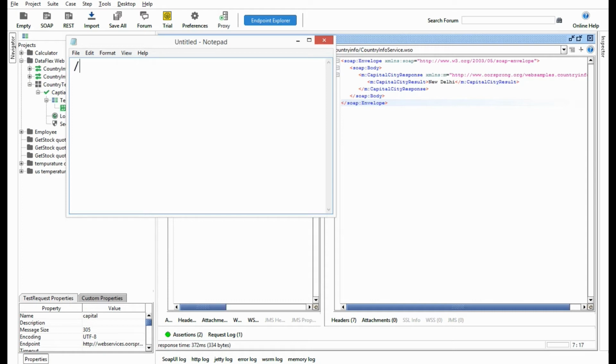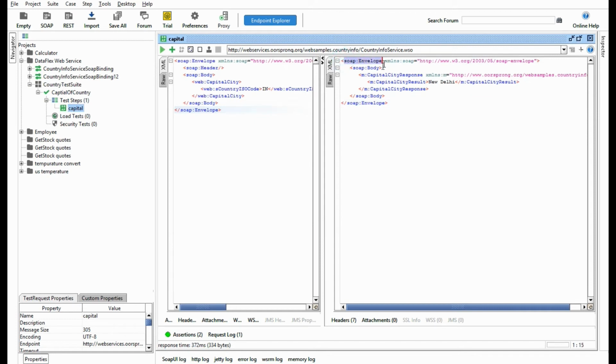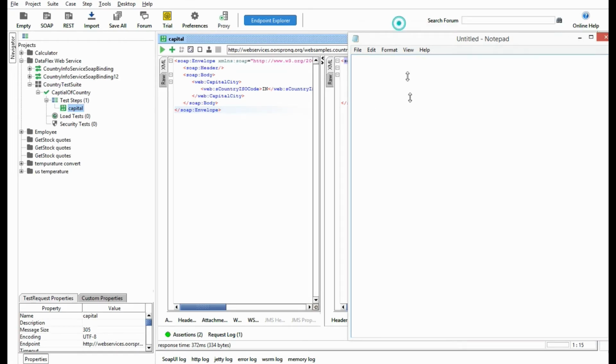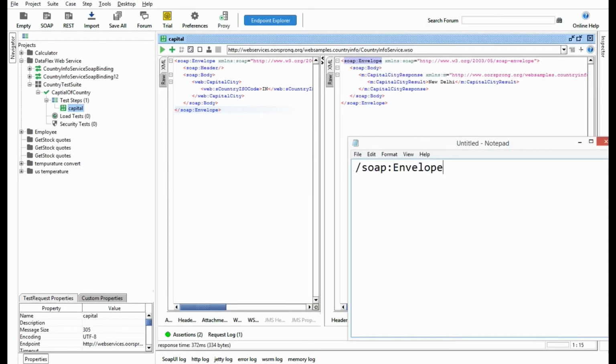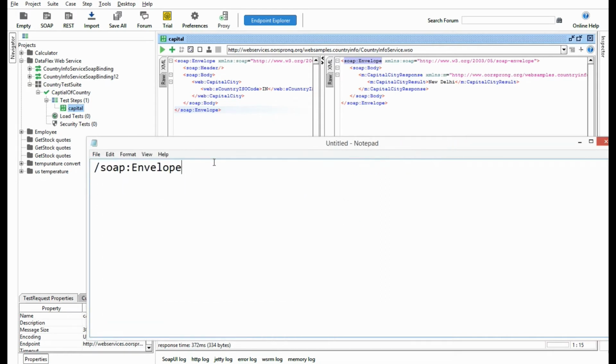So either you can write like this, starting with your base node, slash soap envelope slash soap body slash m:capital city response, and its child is m:capital city result. So this is one way to get the XPath.